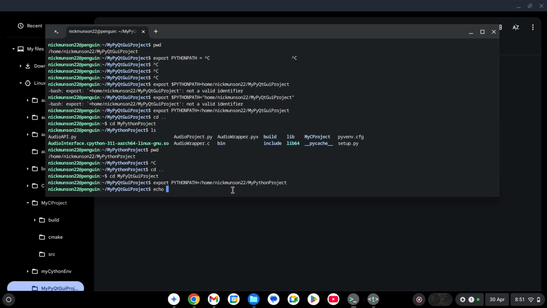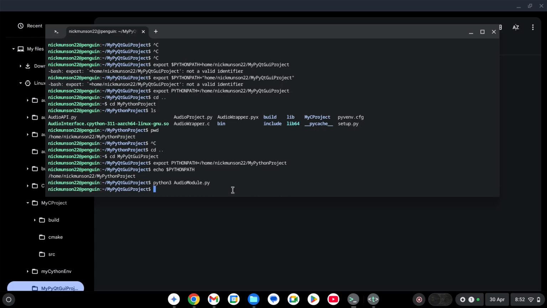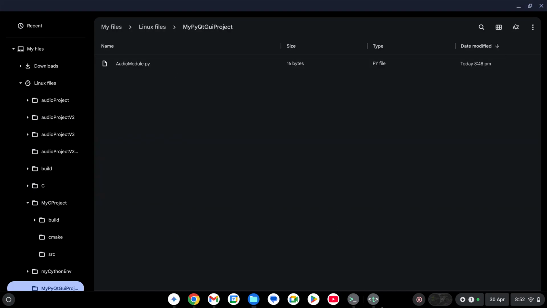We're going to say echo. Yay. Echo, that command, you just look it up. Echo tells you what this variable is stored as on the computer. So when it returns that, it's telling you the Python path. This is just syntax you have to use. I just looked this up on the internet and put it in here. So now you can see that this audio module runs, which is great.